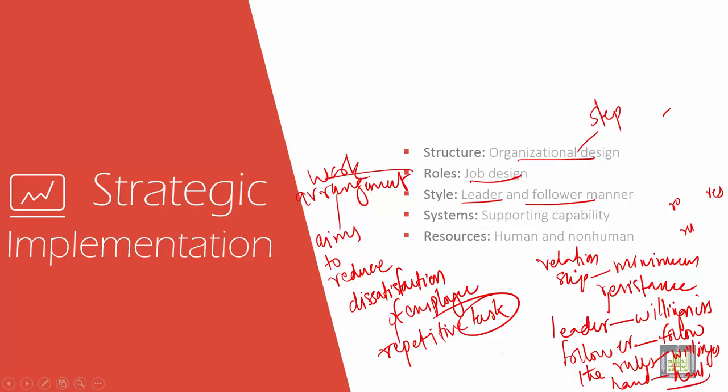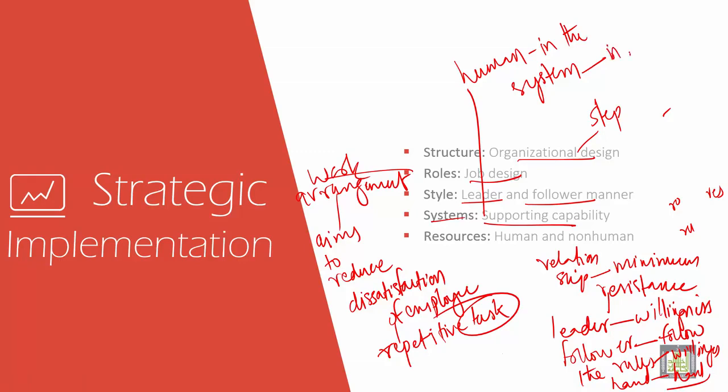Then we have the system supporting capability. It is very, very important. It talks about the human in the system. So it enhances the infrastructure and facilities of where the human is working.